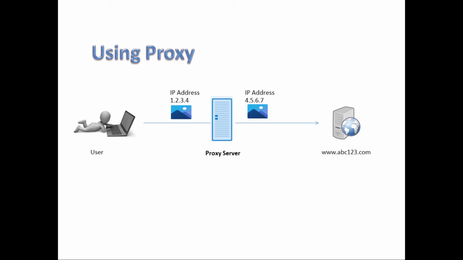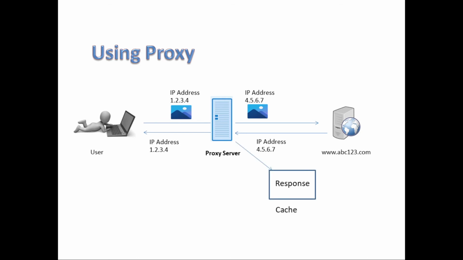But apart from just changing IP address, proxy server also saves the response from website in its internal system cache. Now which response to save, it depends on the rules configured in proxy server. Let's say here the response is saved. Now let's say here user has accessed the website and the response is saved in the cache itself. Now when another user accesses the same website, the response is fetched from the proxy server's cache and it will be then provided to the another user, thereby saving the response time.